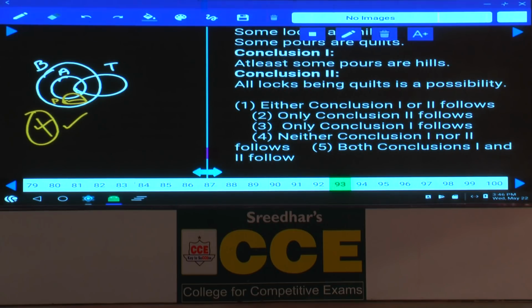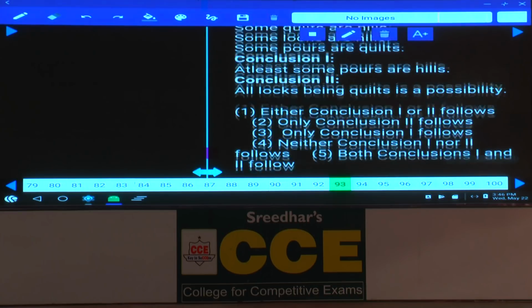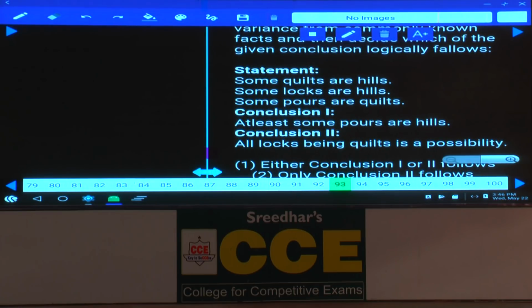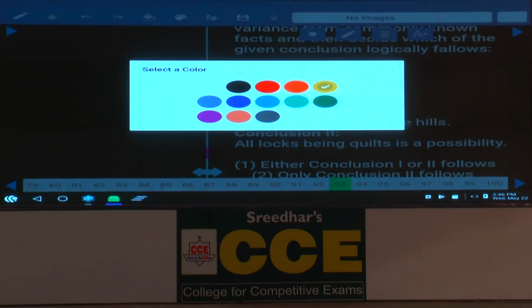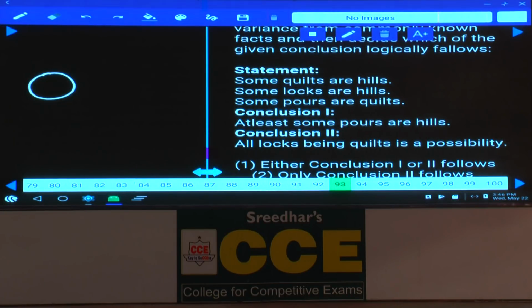Then question number 93. Now in this 93, some quills are hills, quill and hill.